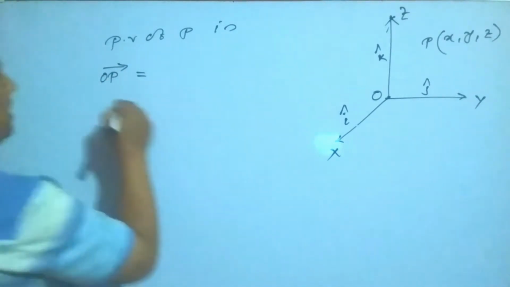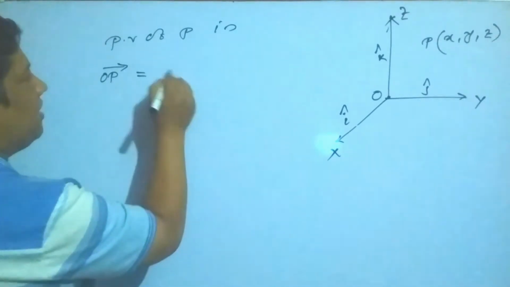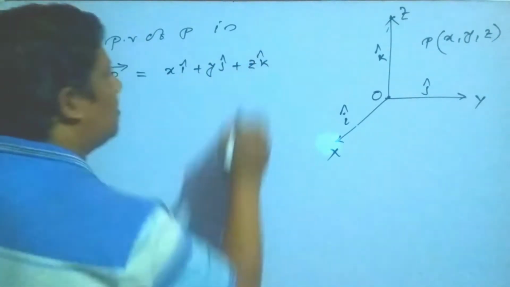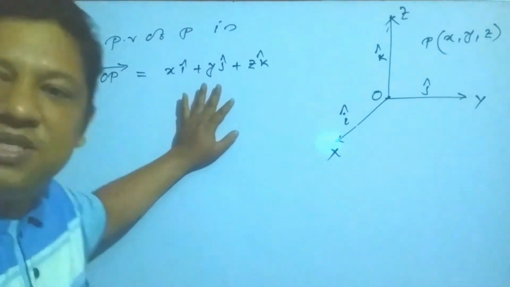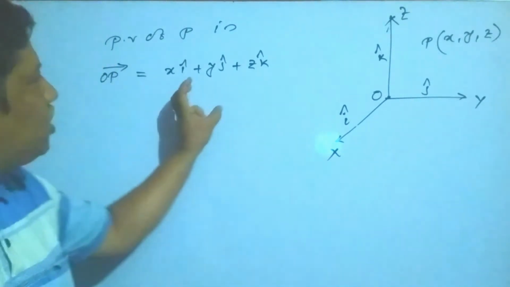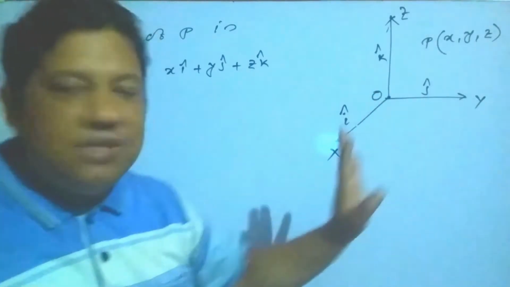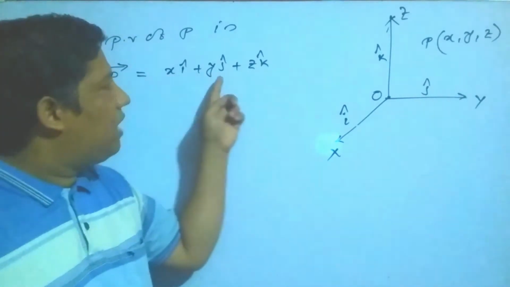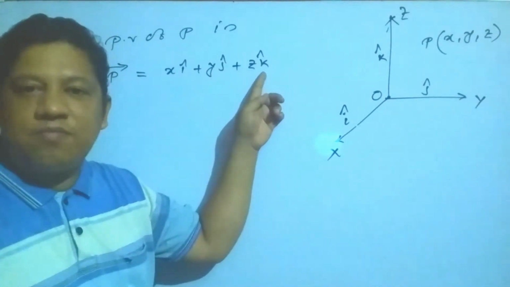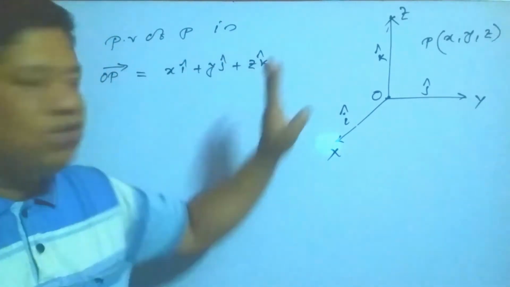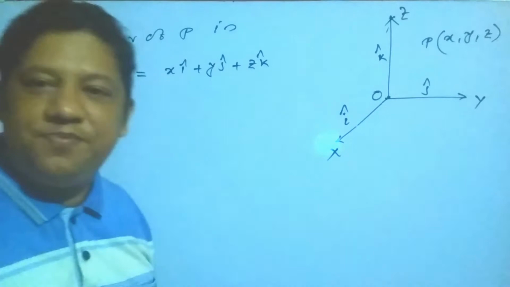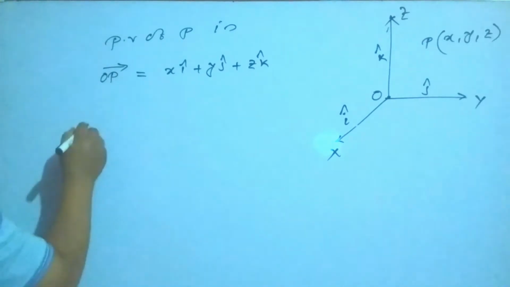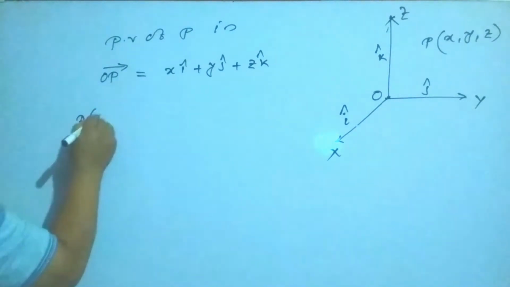So my students, in these cases you get what? X I vector, Y J vector, and Z K vector. Okay, and that is the representation of the vector, and it is called the position vector of this point. Always you have to write like this: x I, y j, z k. Along the x-axis I cap, along the y-axis j cap, and along the z-axis k cap. And you can represent like this, and it is the position vector of the point P. So my students, I think you understand. Next, suppose you have 2 points A, x1, y1.